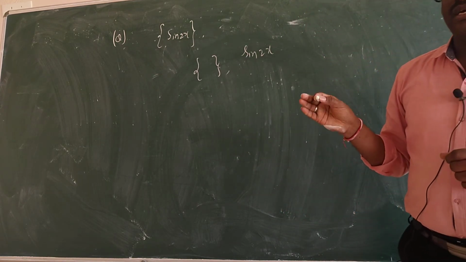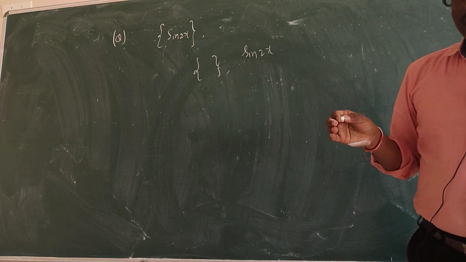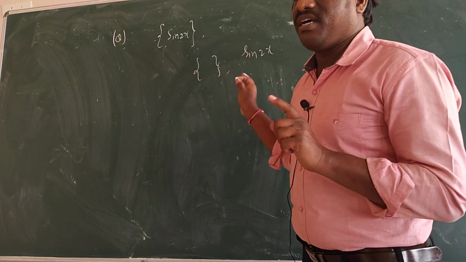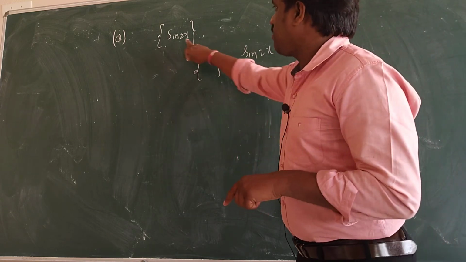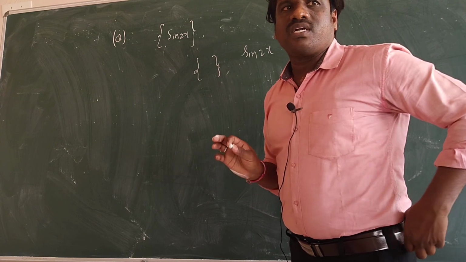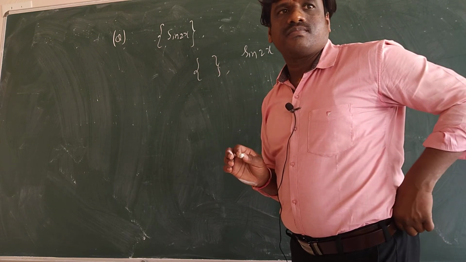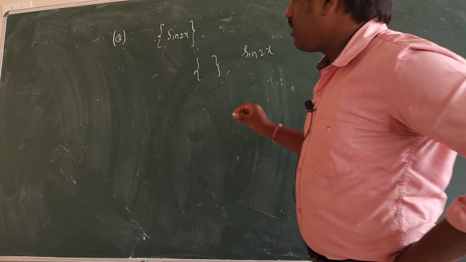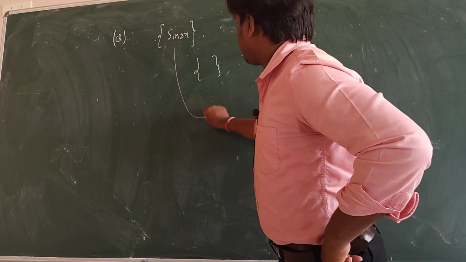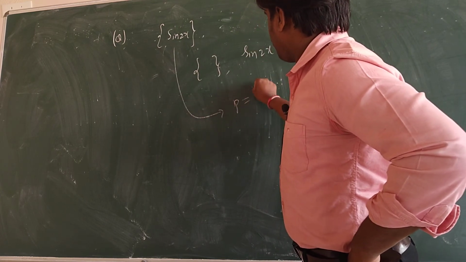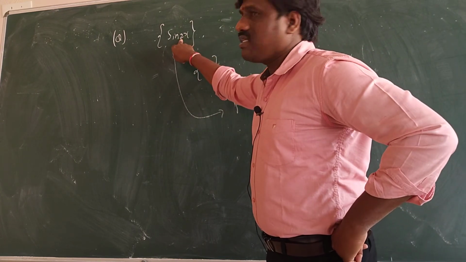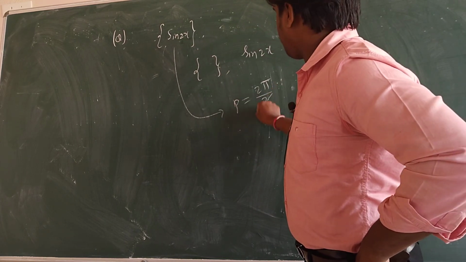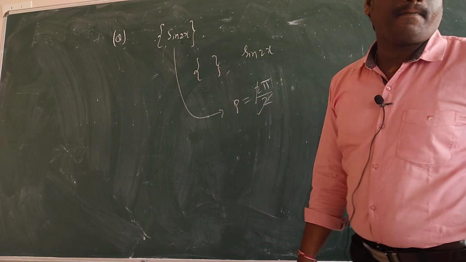Sine 2x is inside, and the fractional part is outside. So whatever it may be, f circle g or g circle f, inside one we have to see the period. What is the period of sin x? 2 pi. So what is the period of sin 2x? 2 pi divided by 2, because of the multiplication by 2. So the period of the function is pi.